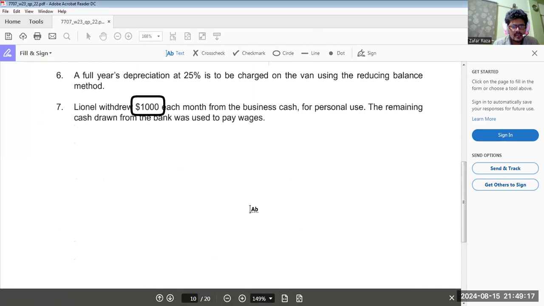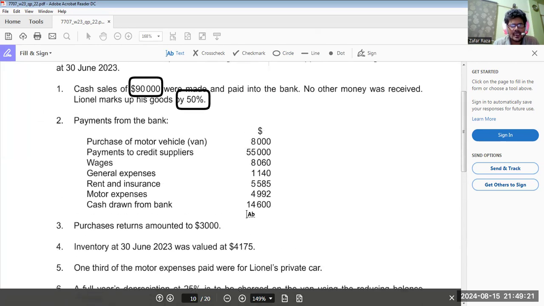It is very easy to calculate the cost of sales. See, sales 90,000 is actually 150%.